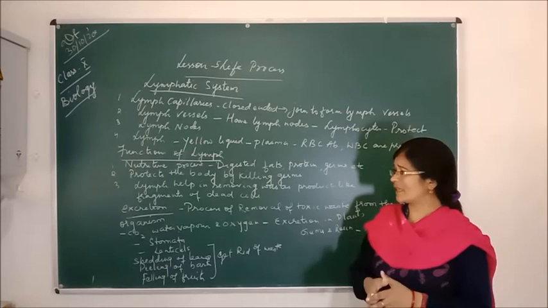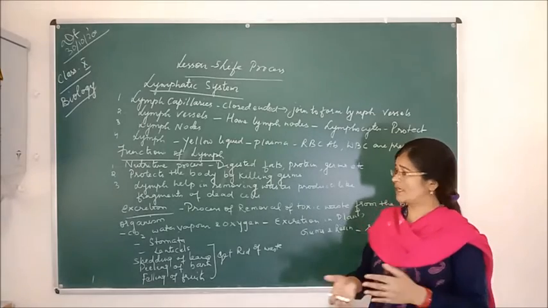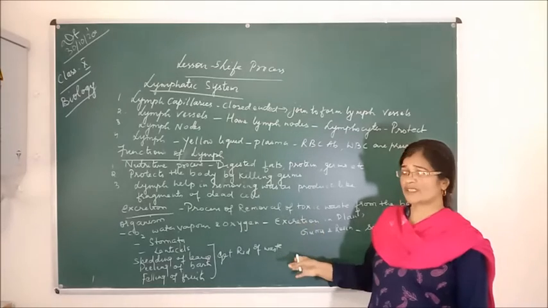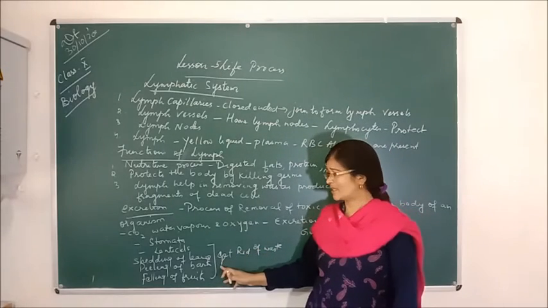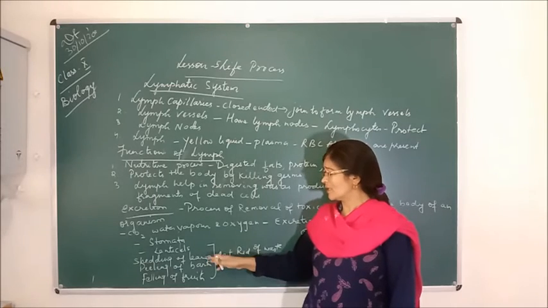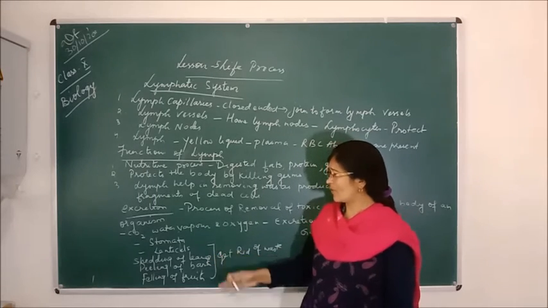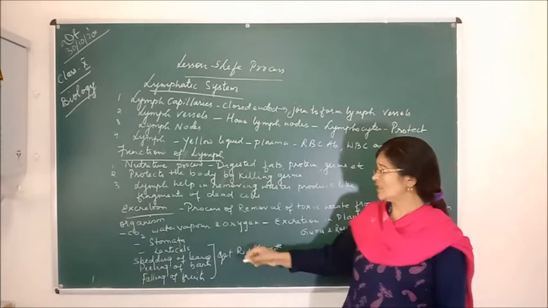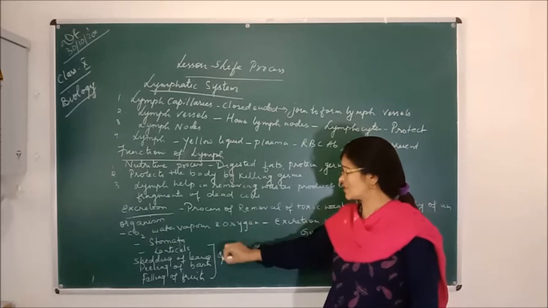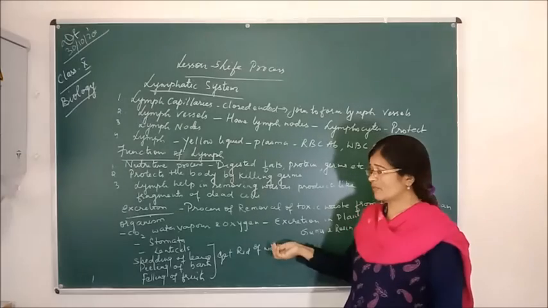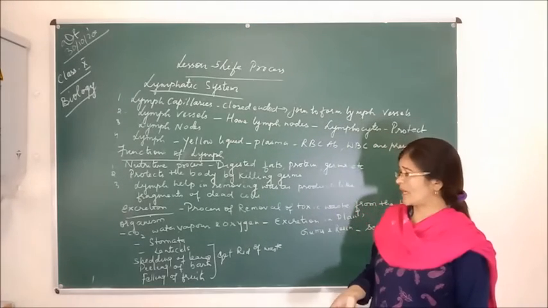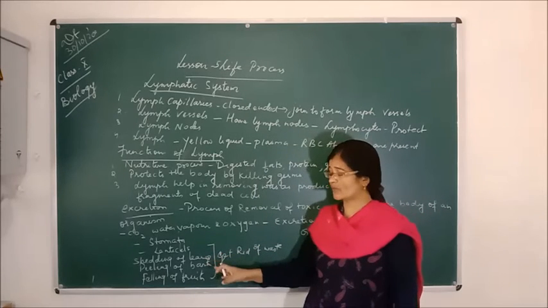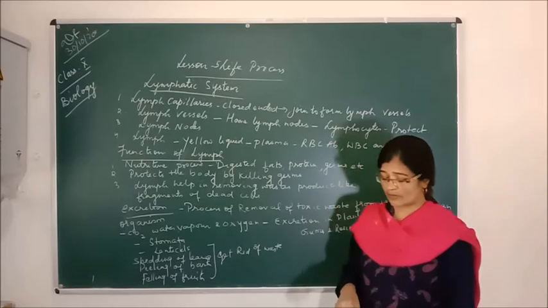Besides these excretory gases which are released during daytime as well as night, the plants also get rid of some of their waste by shedding of leaves. Whenever the leaves become mature and old, they shed, they fall off, and there is peeling of the bark also, as well as falling of the fruits. So all these are the ways by which they get rid of waste, meaning whatever waste is found in plants, they get rid of it by shedding their leaves, peeling of the bark, as well as falling of the fruits.